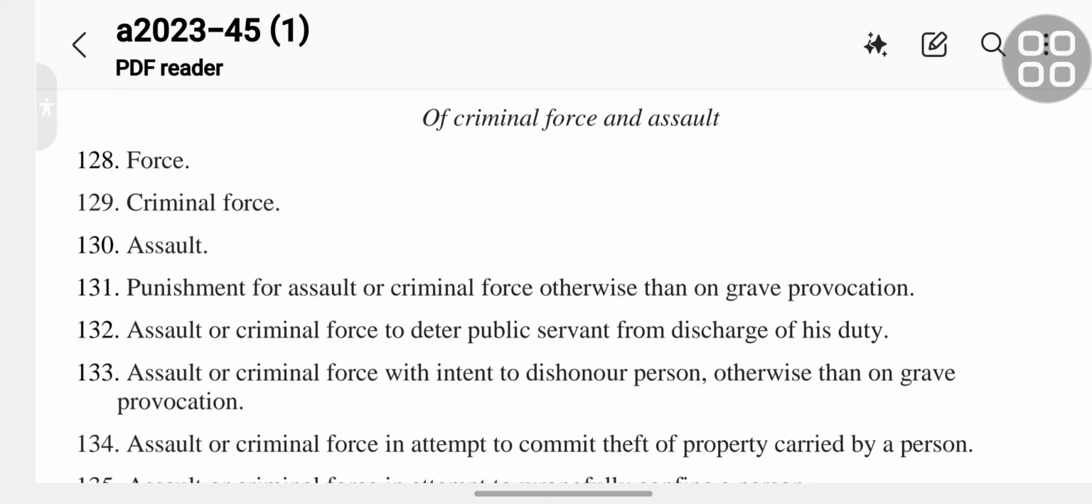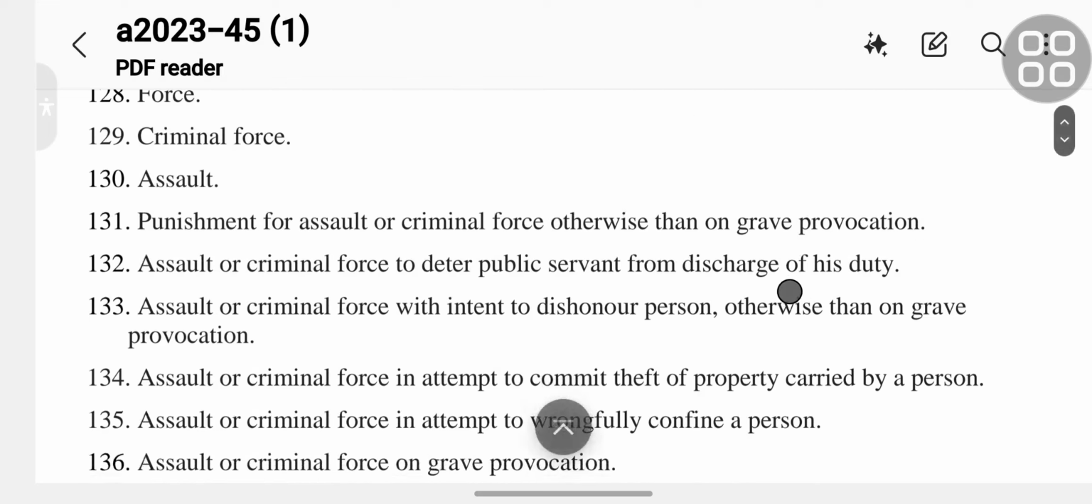132 assault or criminal force to deter public servant from discharge of his duty.